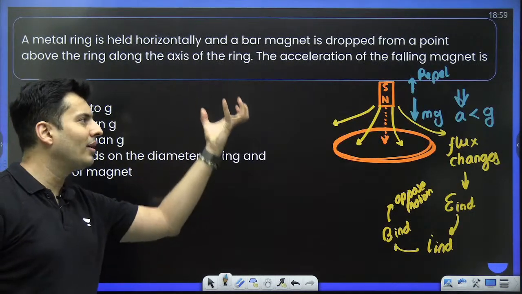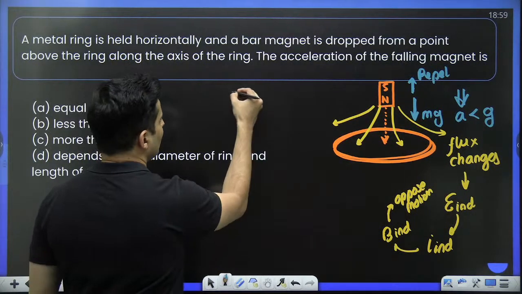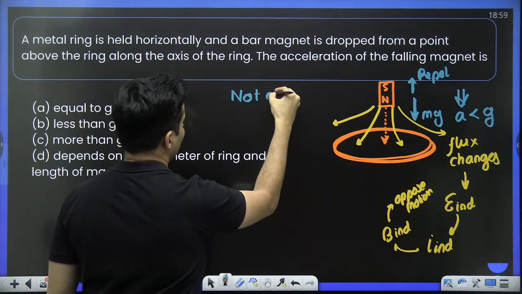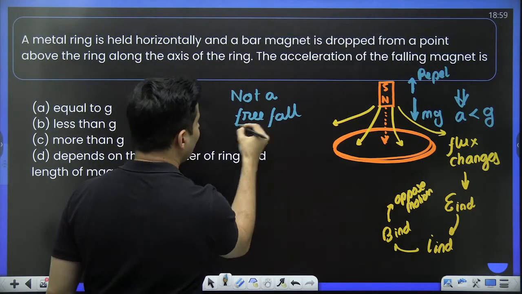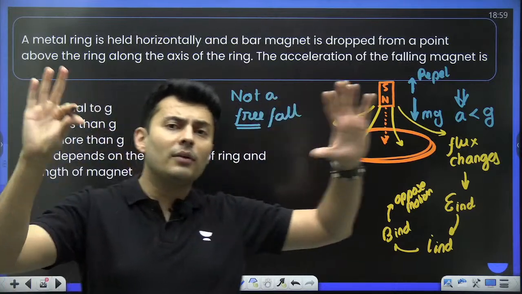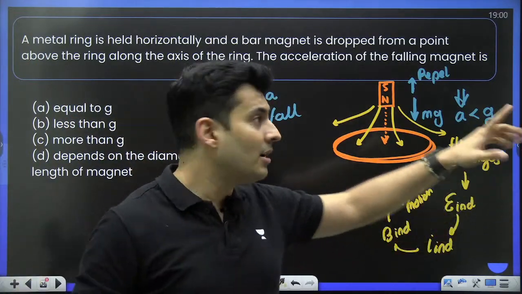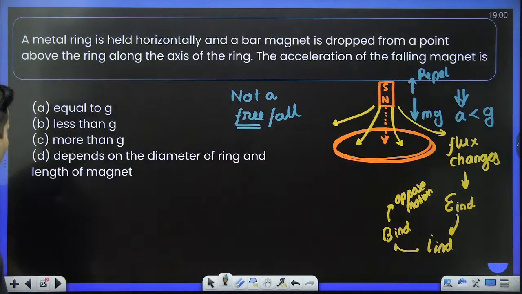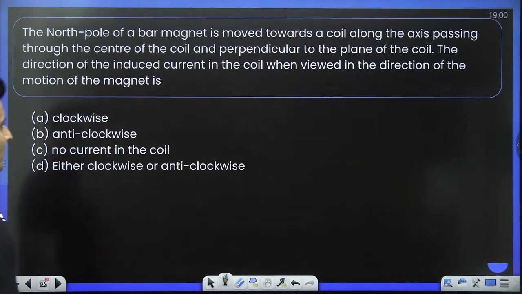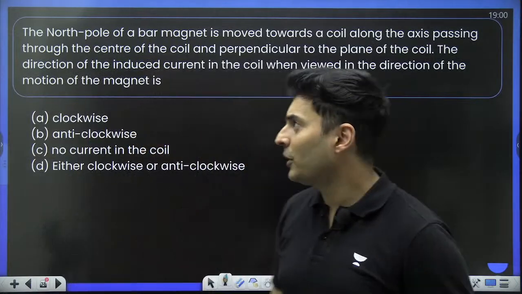So that's why it will not do a free fall motion. So this is not a free fall. Because for a free fall, the word free says there is no other force apart from gravity. But here there is a force. So hence it is not a free fall motion. Keep that in mind. Moving on to the next question coming up on your screen.